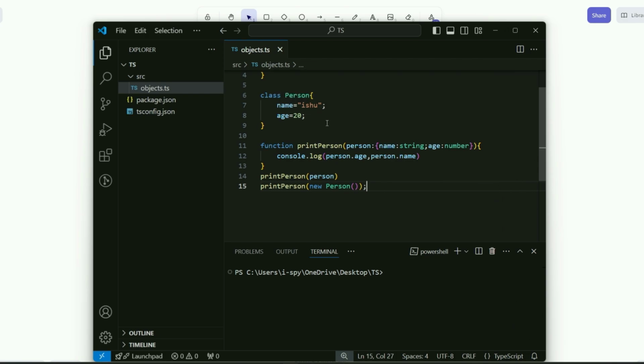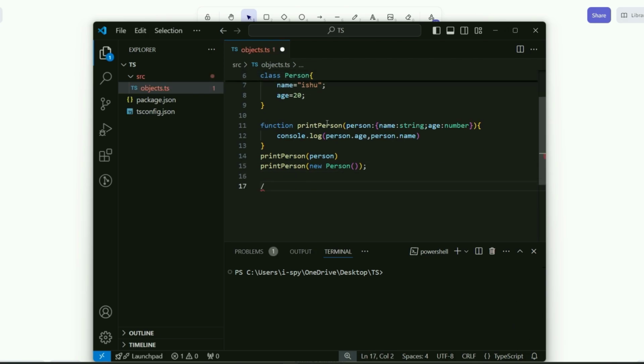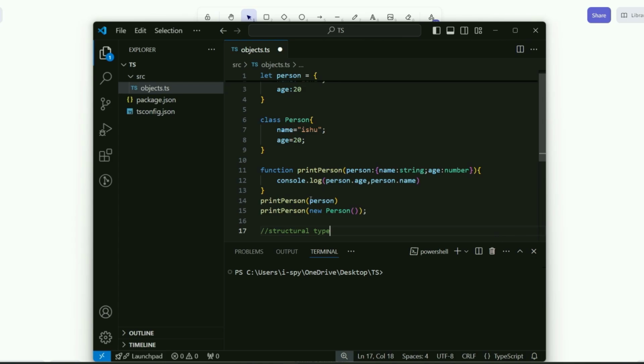Now here is an important concept, something called structural type. Okay, so TypeScript, JavaScript doesn't care about what type of instance you are passing. It's an object, it's a class. If this instance or object contains all these values you're specifying here, it is very happy.